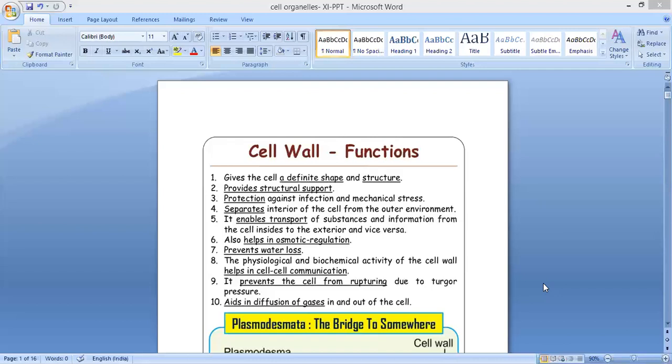It aids in diffusion of gases in and out of the cell. Diffusion means the movement of the gas from higher concentration to lower concentration. So for diffusion of gases in and out of the cell, who will be helping? The cell wall will help.